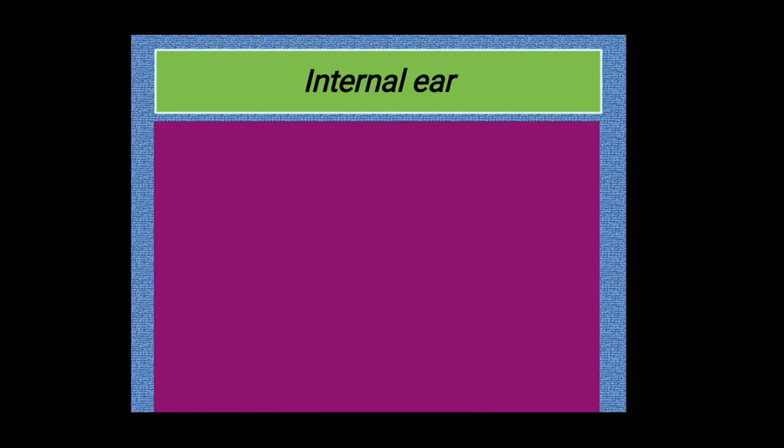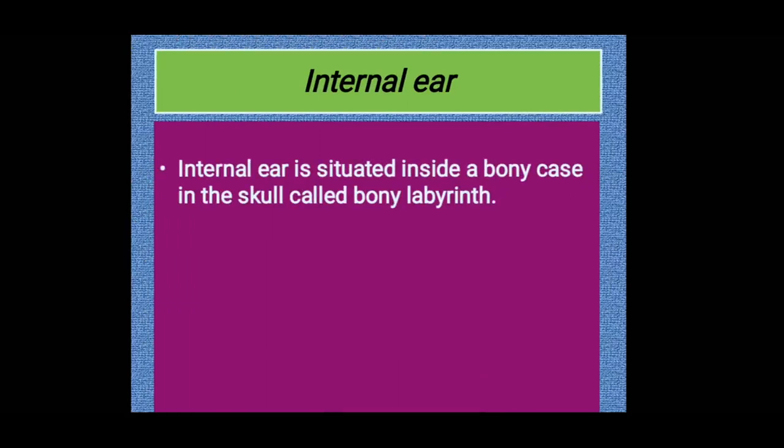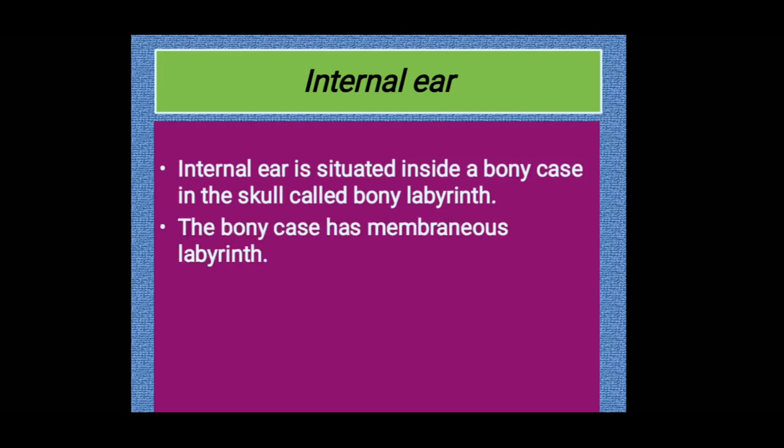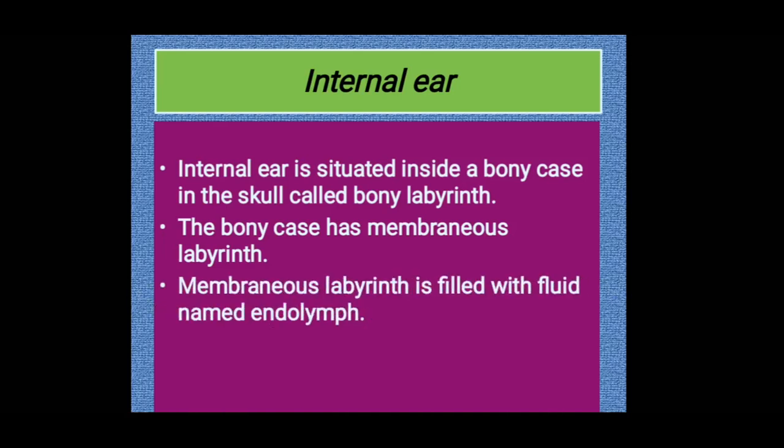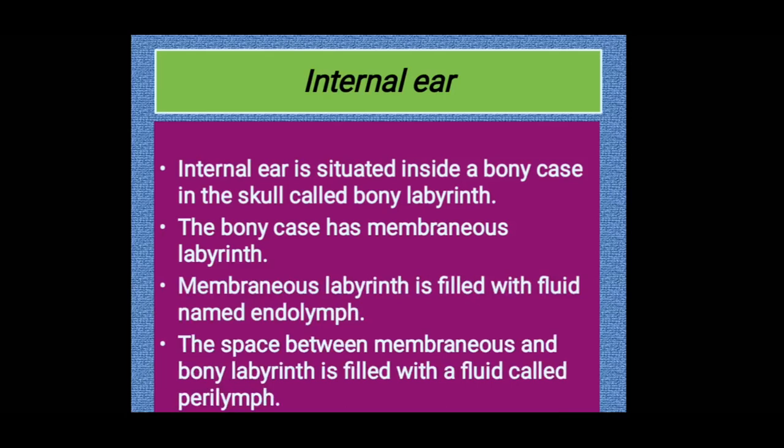Let's have a detailed study of the internal ear. The internal ear is situated inside a bony case in the skull called the bony labyrinth. So labyrinth means many layers. The bony case has a membranous labyrinth. Inside there is an additional protection provided by a membranous structure. The membranous labyrinth is filled with a fluid named endolymph, whereas the space between the membranous and bony labyrinth is filled with a fluid called perilymph.